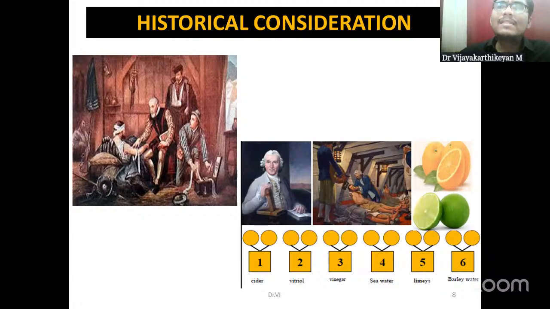So 2%, I want to just stress upon historical considerations in this topic of RCTs. On the left-hand side, you could find one person, that is Ambrose Paré. He is known as the father of modern surgery. What is the relevance between him and this RCT topic is that he was the first person to prove something evidence-based.